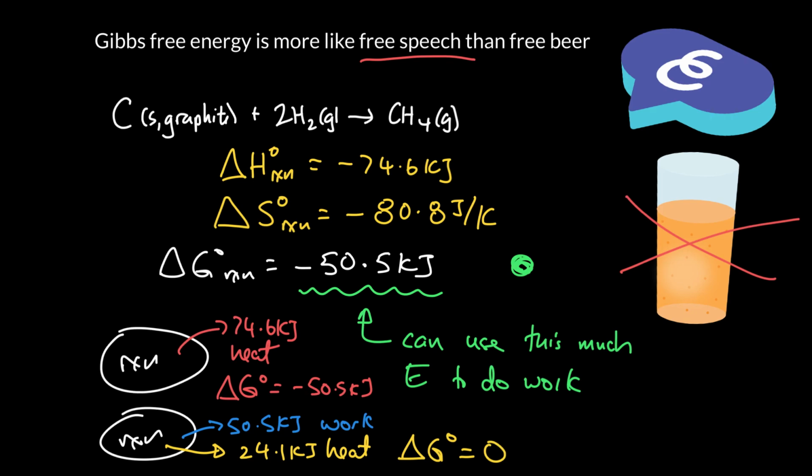So all our free energy is expended. We don't have any left. So it gives us the maximum amount of useful work we can get out of a system. We can't use any more heat than this.